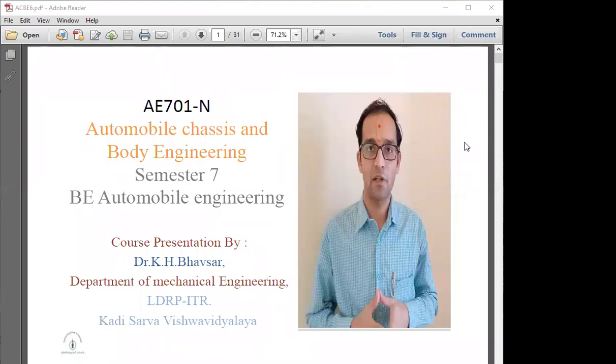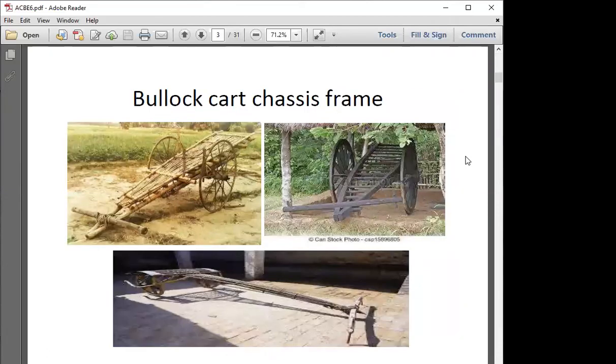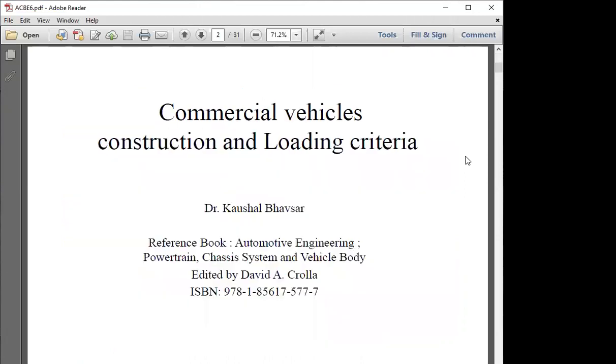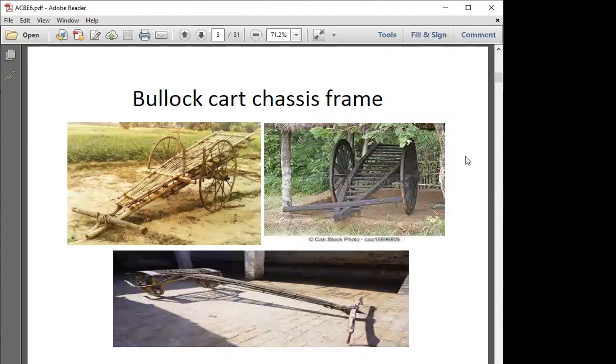Now we have to think about where this automobile chassis body formation started, because whenever we observe the chassis formats or the body formats of any automobile, whether it is a commercial vehicle or a non-commercial vehicle, it comes from something available from an earlier era, but we are not seeing that aspect in automobile design. According to the understanding, design started from this. I think you are able to see the screen.